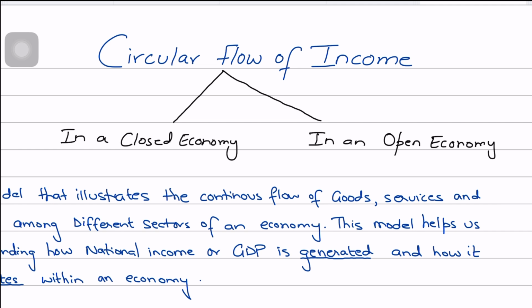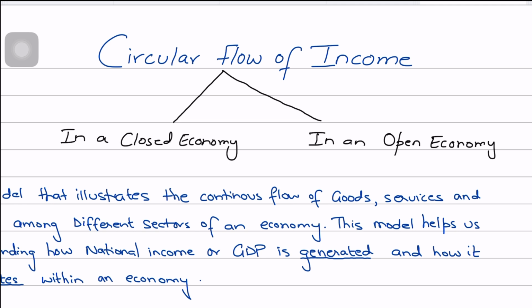Whenever you're answering a question on circular flow of income, they will specify whether they want an open economy or a closed economy. And usually in most cases they would mention open economy, because generally an open economy involves the external sector as well, so it gives a more holistic view.